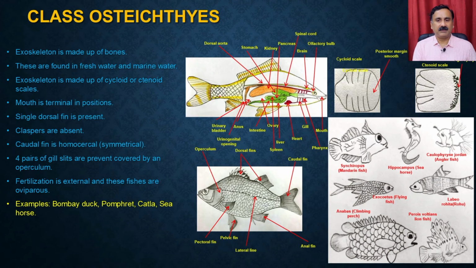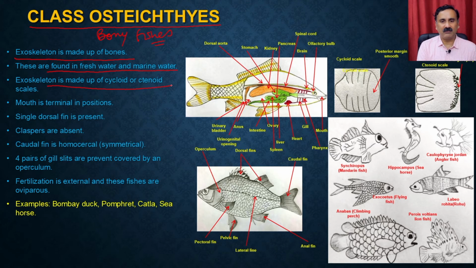Then we have the other class, which is called osteichthyes. These are also called bony fishes because the skeleton is made up of bones. These are found in fresh water and marine water. The exoskeleton is made up of cycloid or ctenoid scales.